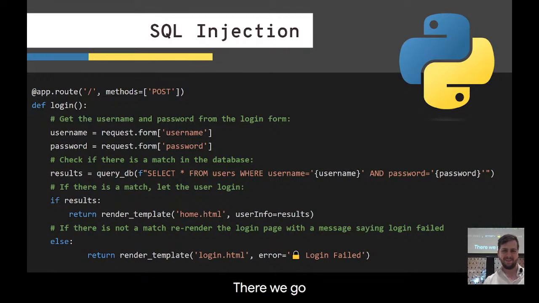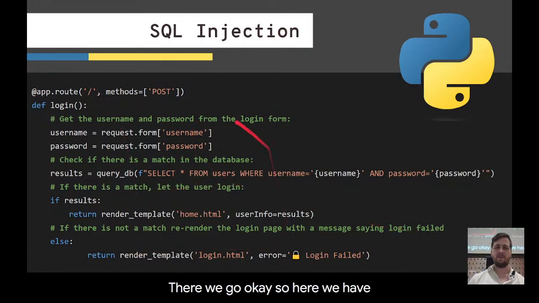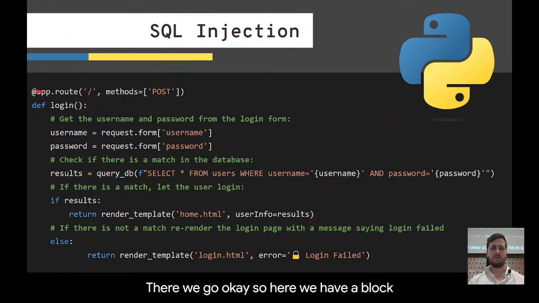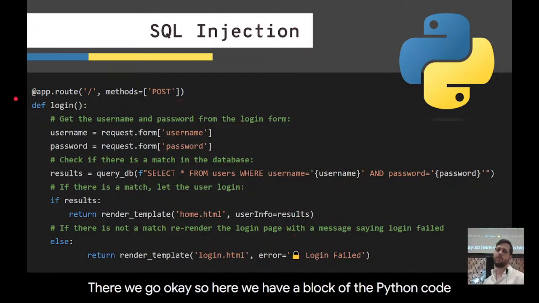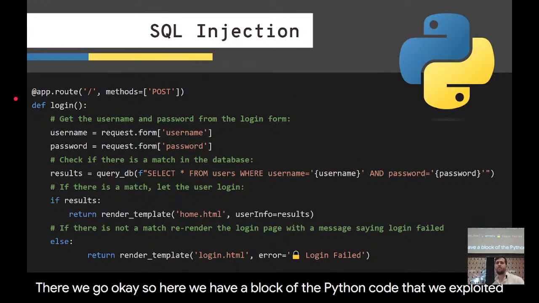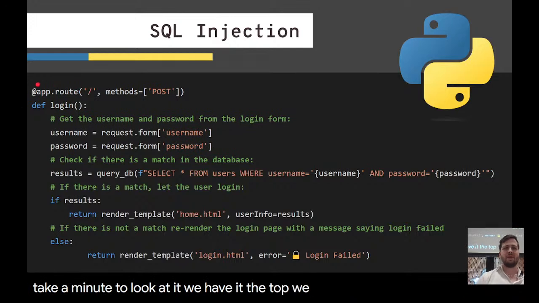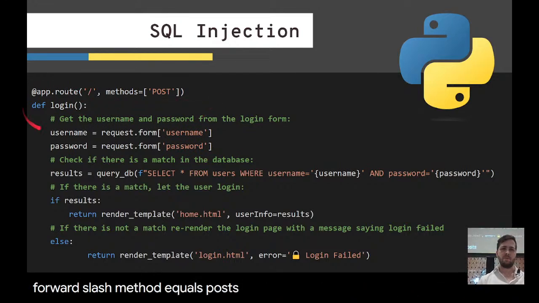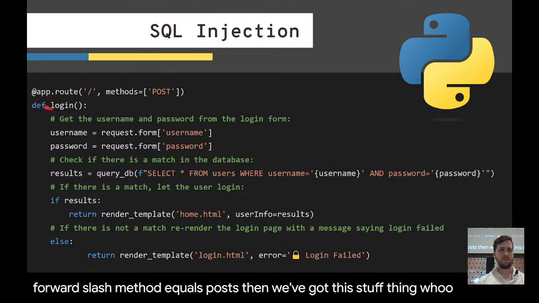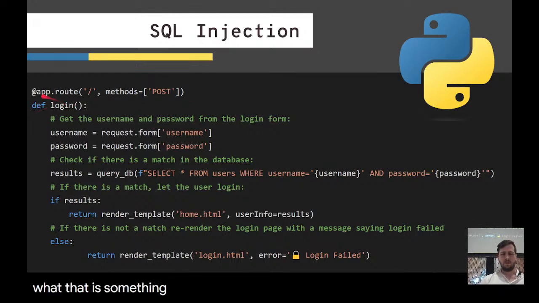There we go. Okay, so here we have a block of the Python code that we exploited. Let's take a minute to look at it. At the top, we have something like app.route, methods equals POST. Then we've got this def thing, who knows what that is. Something called login, and then a bunch of code.